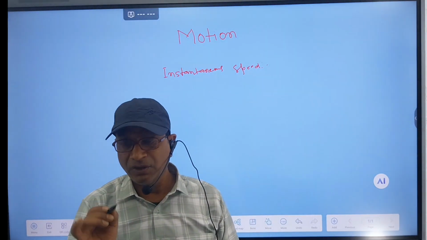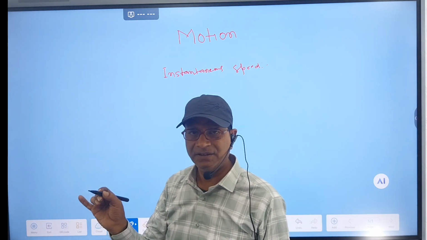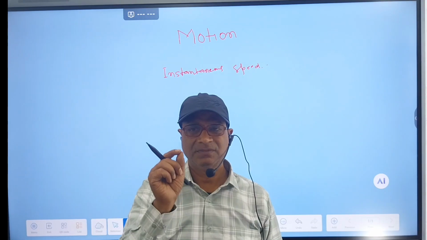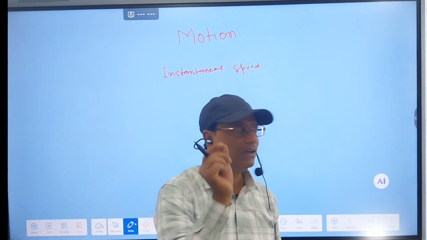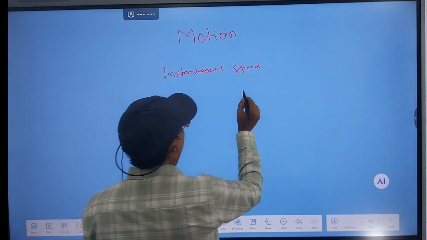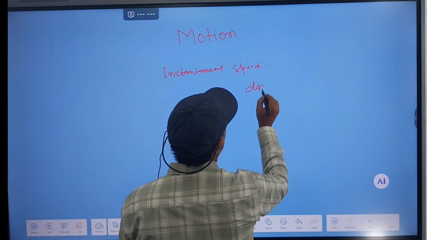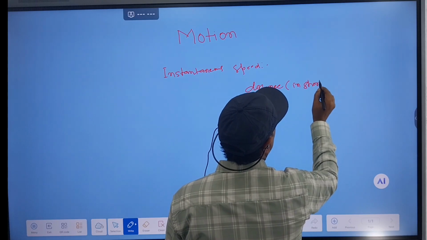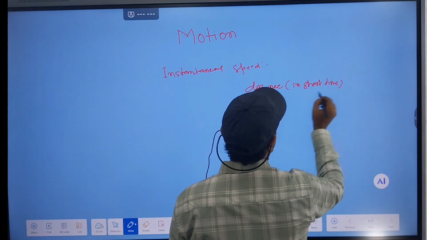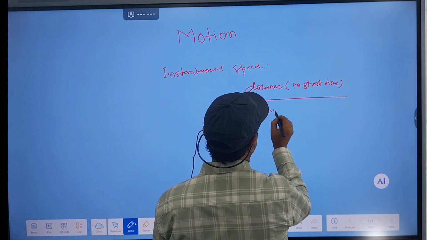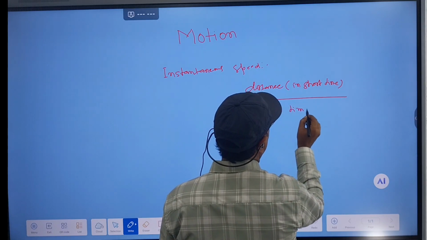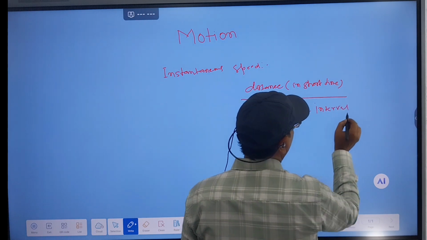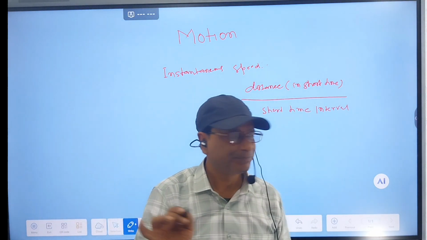When an object is moving with variable speed, then the speed in a very short time interval is called instantaneous speed. Instantaneous speed is the distance covered in a short time divided by that short time interval. Okay, are you getting my point?